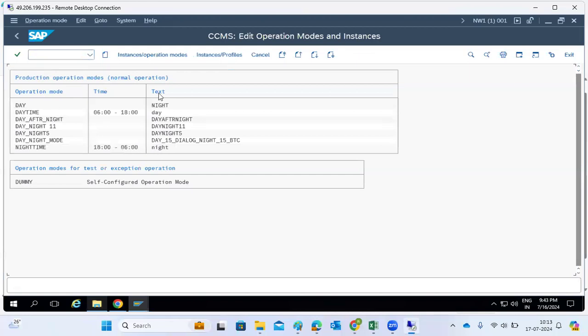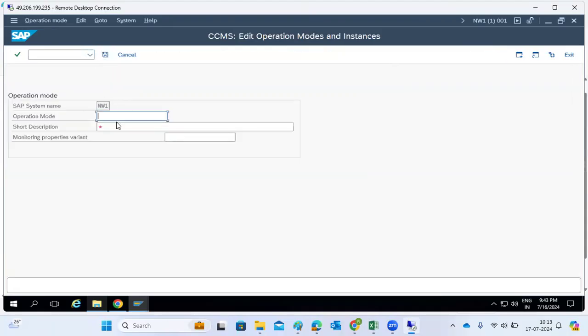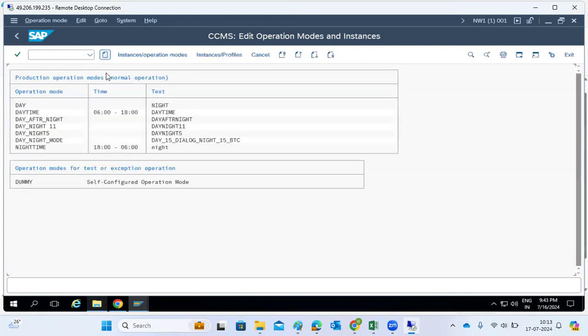Here a lot of things are there already. Our Git people are practicing, I guess. Just click on create operation modes. Click on create mode. Enter the operation mode, meaning day mode, daytime, and provide a short description, daytime, and create the one for daytime. Where is the daytime? A lot of things are here. Let's delete a few things here.